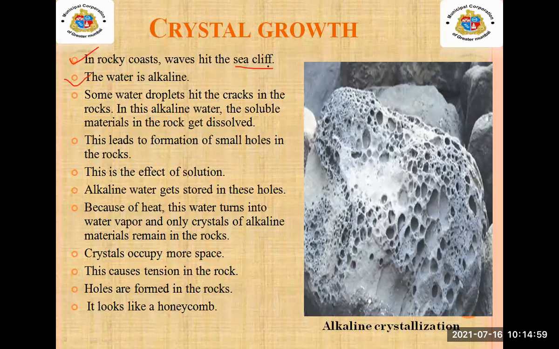A sea cliff is a high area of land with a very steep side, especially one next to the sea. On the rocky coast, when the waves hit the sea cliff, the water is alkaline and some water droplets hit the cracks in the rock. In this alkaline water, the soluble material in the rock gets dissolved.